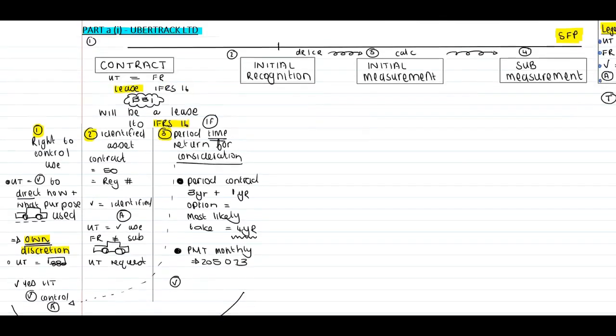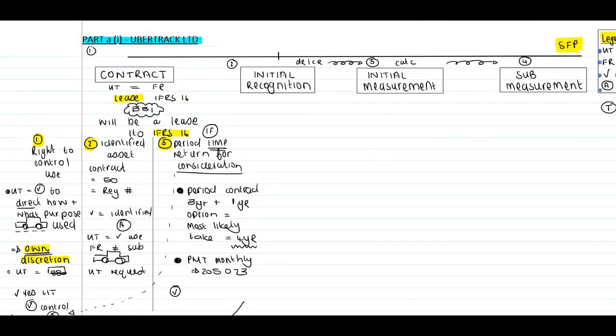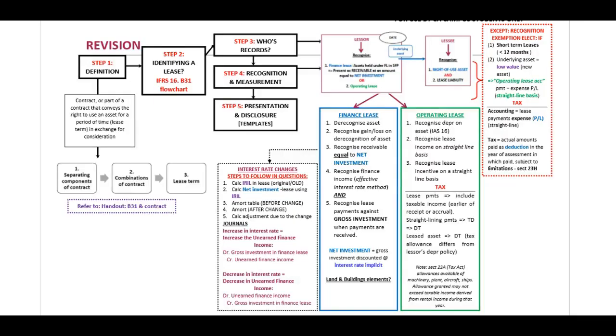Right, now we need to take this one step further, and we need to look at the initial recognition. Okay, so guys, when you refer to your revision page, you will remember that in our revision page, you are able to identify here whose records: the lessee. Therefore, in the lessee's records, a right-of-use asset and a lease liability, except, guys, if the recognition exemption is elected. Therefore, we need to discuss this recognition exemption and conclude yes or no.